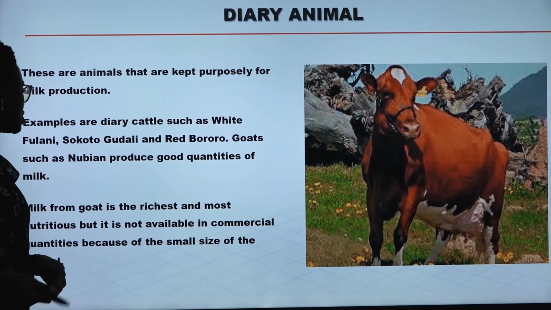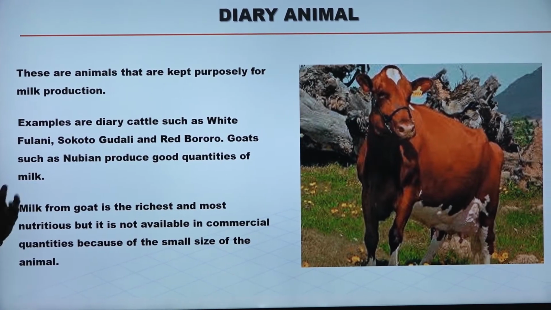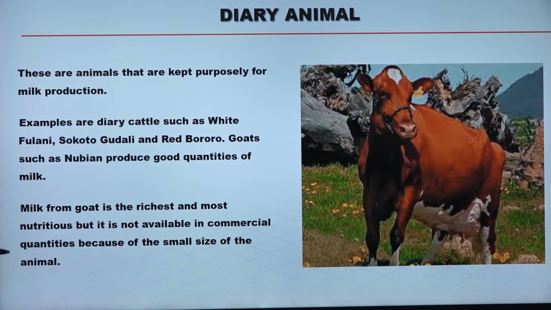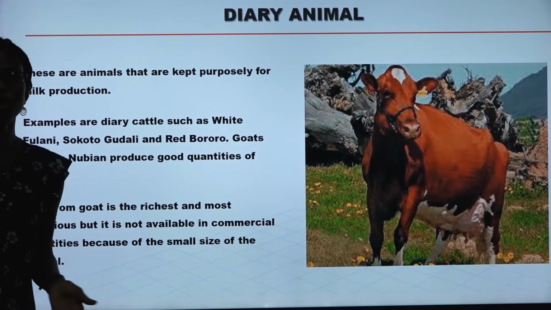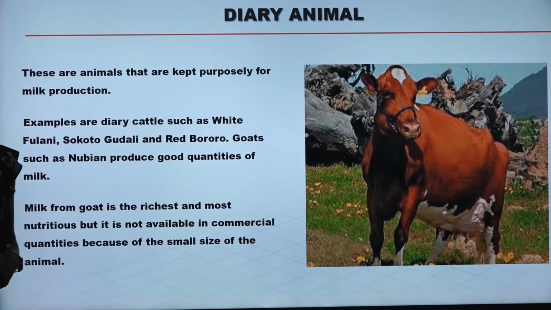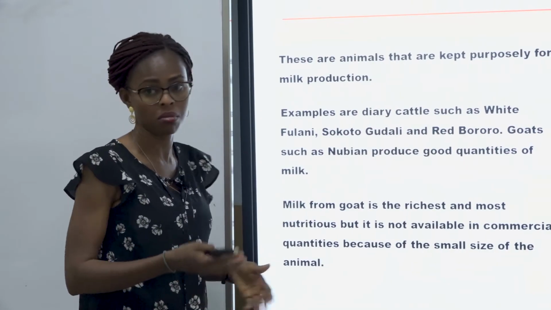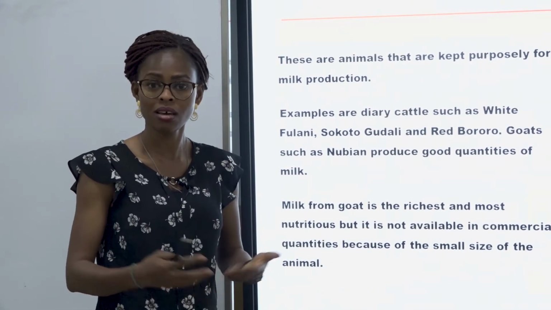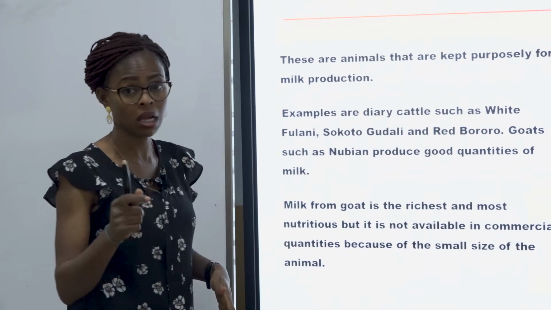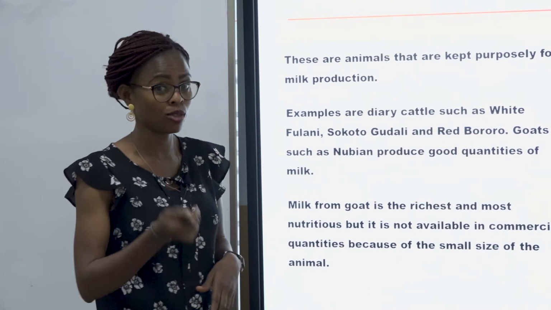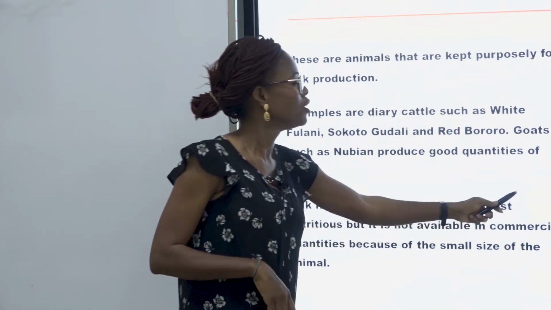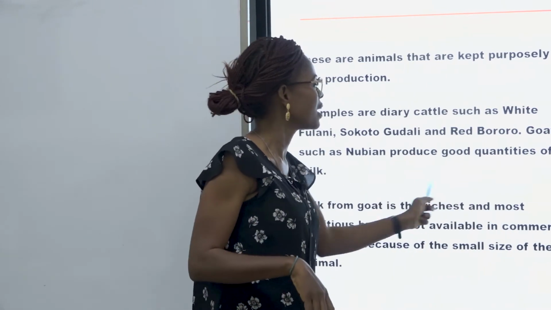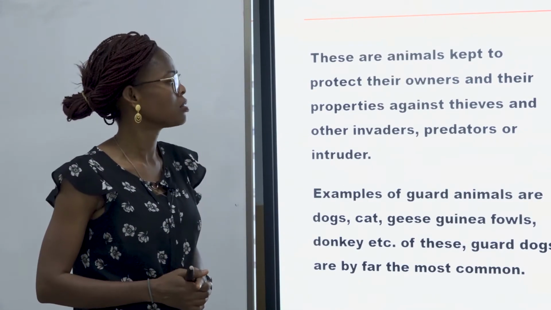Milk from goats is the richest and the most nutritious, but you can't find it in commercial markets, except maybe mommy has goats on your farm. You can easily take the goat milk from them and use it for your tea, whatever you have. But in commercial markets, you can't find them to buy. So don't tell mommy to go and buy goat milk from the market, because it is rarely found.